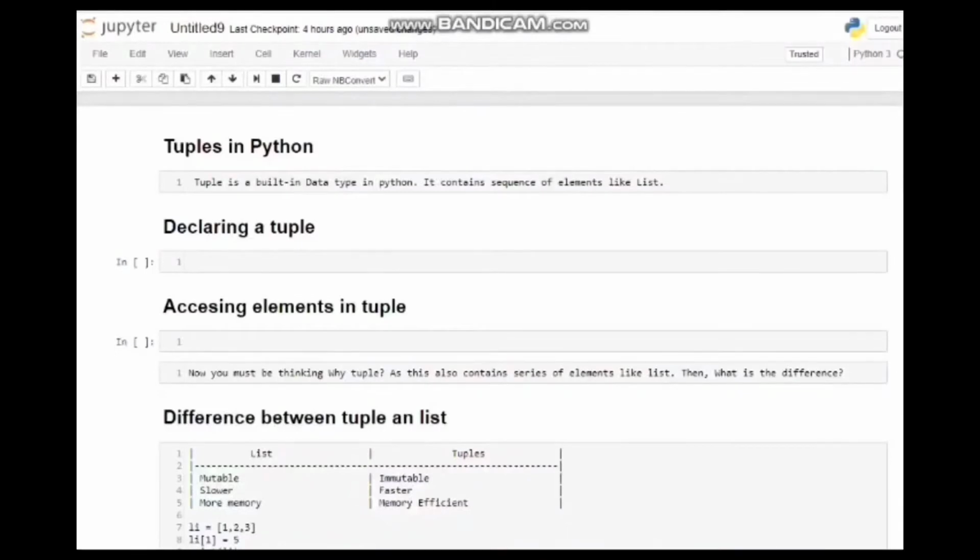Hello everyone. In my previous videos, I have discussed list and string in Python. Now in this video, I am going to discuss tuples. So what is a tuple? Tuple is a built-in data type in Python. It contains a sequence of elements like list.